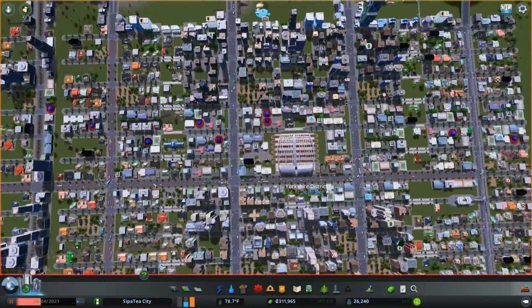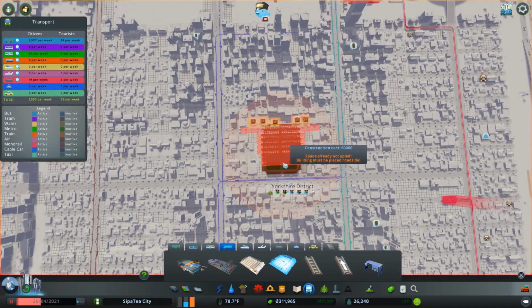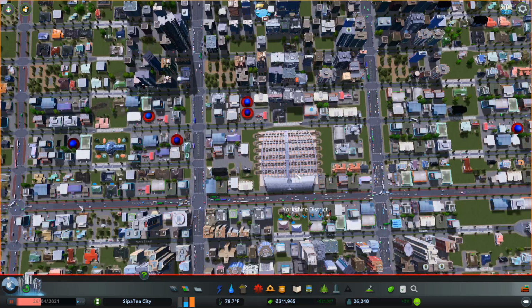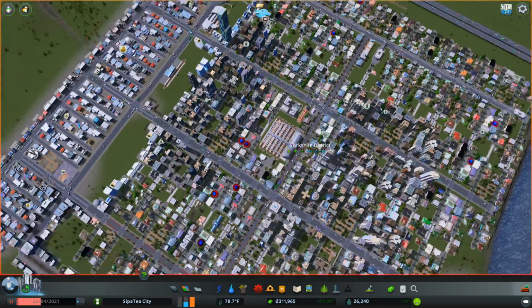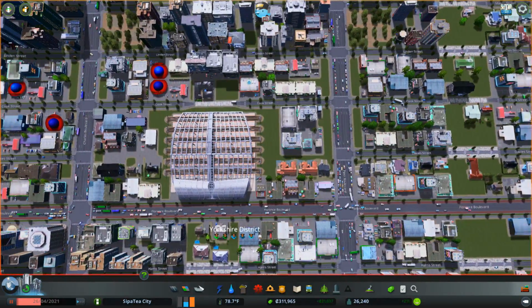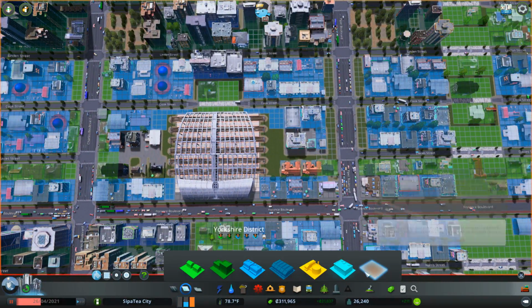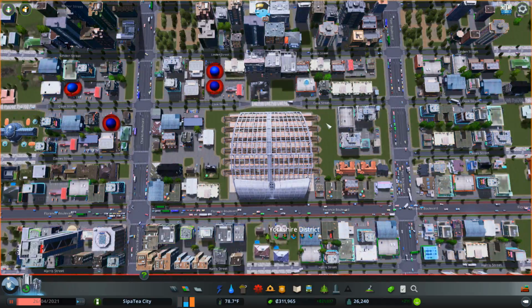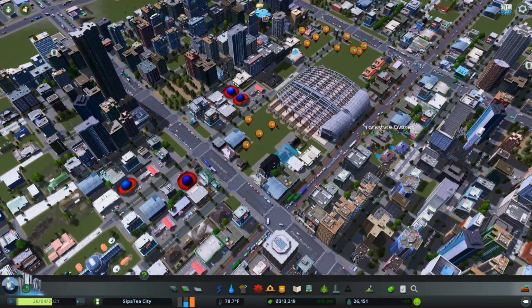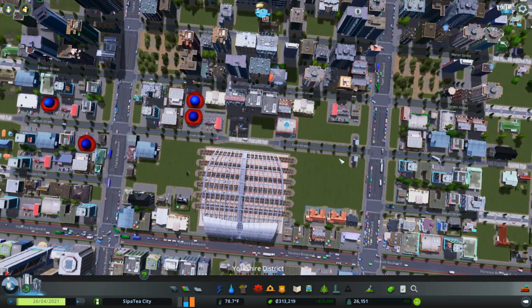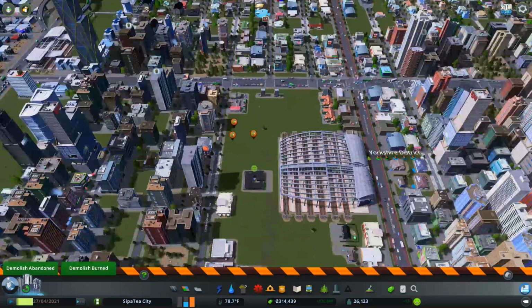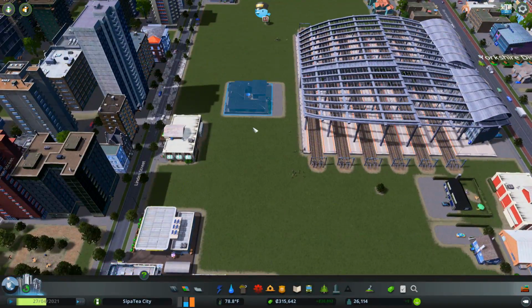Hooray! Now, we did notice there was a lot. If we look at this again, there's a circle around it of noise. It doesn't stretch that far. It may be that these houses here are all going to be removed anyway. Let's do that. Let's clear some space. If we get this one here and go zip, we're going to clear out the entirety of that section in the middle there. Let's let all of them go. And we may even take out this crossroad as well, just to keep this area free. There we go. So we've got lots of space.